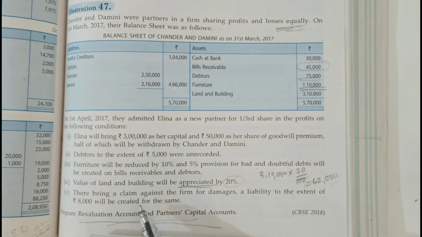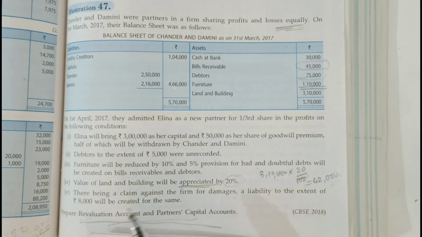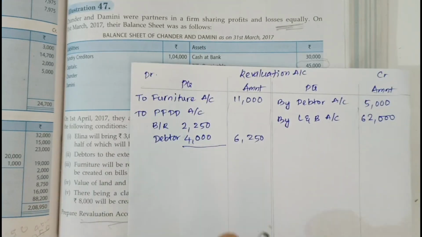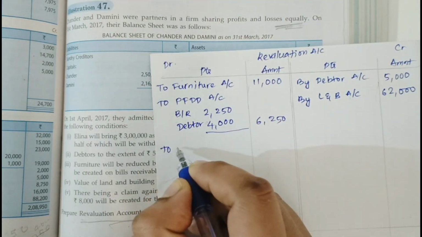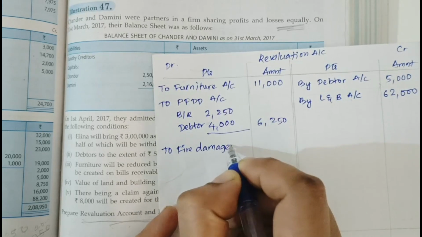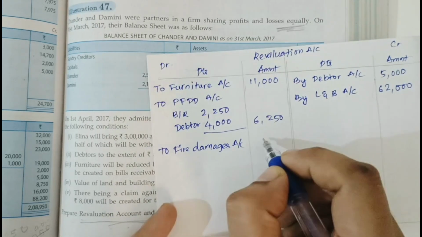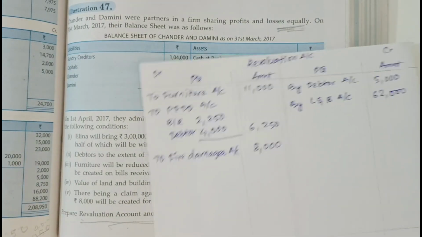Next, there will be a claim against the firm for fire damages. A liability to the extent of 8,000 will be created for the same. So there is fire damage and it's a liability, an unrecorded liability. An unrecorded liability is recorded on the debit side of the revaluation account, to fire damages account, the amount is 8,000. That's all.